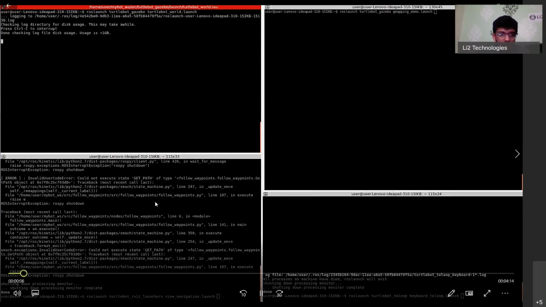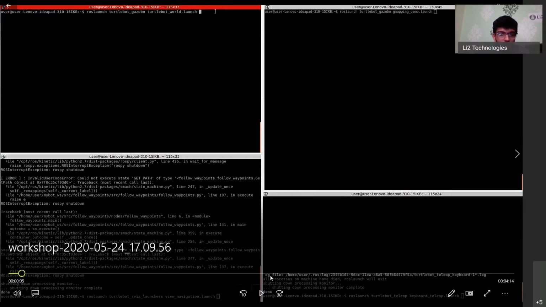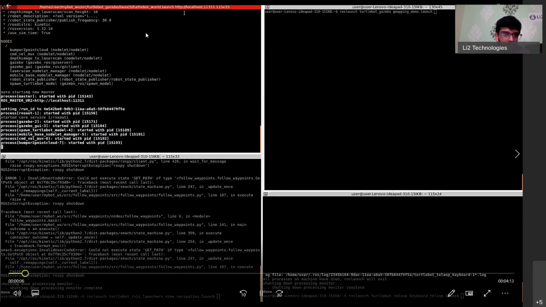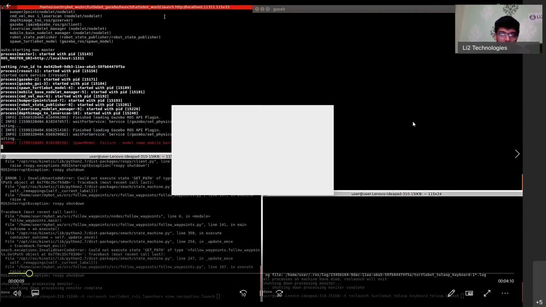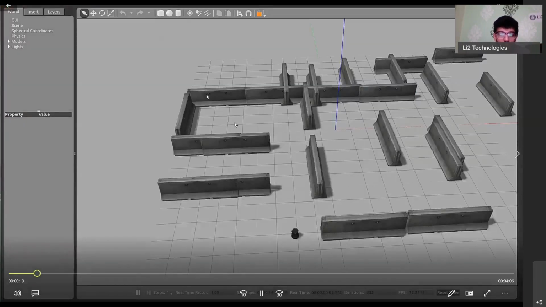When you've installed your ROS package, the first command that I'm running is roslaunch turtlebot_gazebo turtlebot_world.launch. It's the same thing that you just did with your own systems. This will open up the Gazebo simulator, and it's much faster when you have a dual booted system.